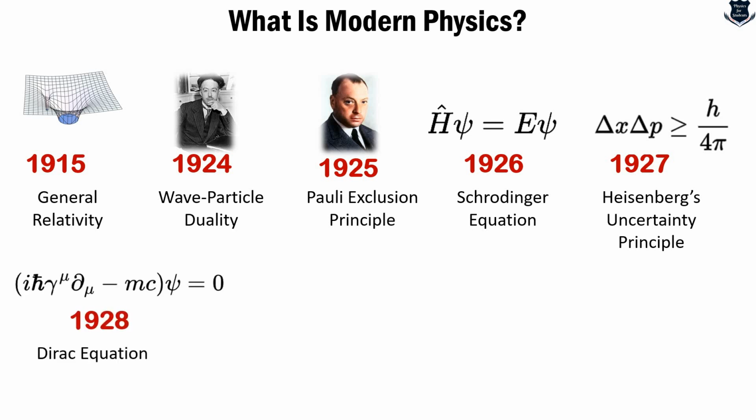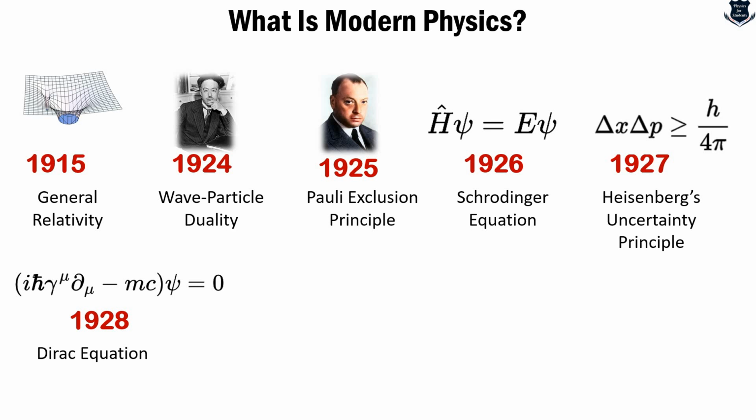And after that came 1928, the Dirac equation, the first relativistic equation, which united the special theory of relativity with quantum mechanics. I am making a series of videos called Beginner's Guide to Dirac Equation, which you can go ahead and look into.